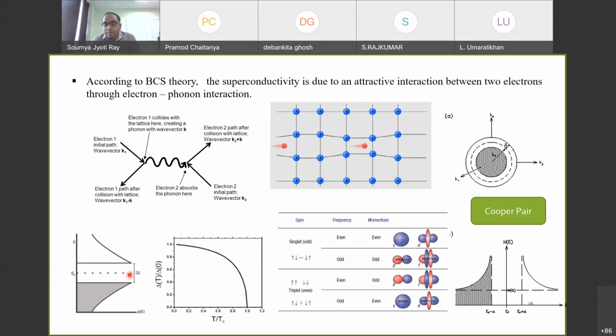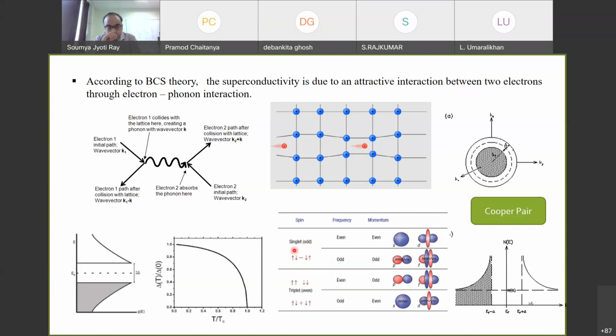If I have S1 equal to half and S2 equal to half, then I can have a total S that is basically 0 or 1. So I can have singlet and triplet states. This is a simple exercise which I think all of you are familiar with. If you use simple basis sets, you can form the singlet state, which has an odd symmetry with respect to the spin part.